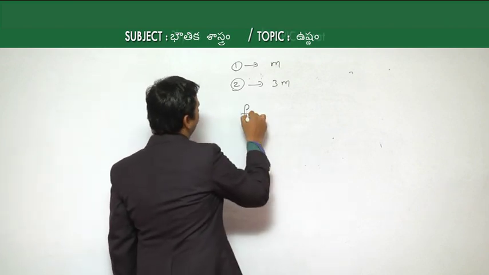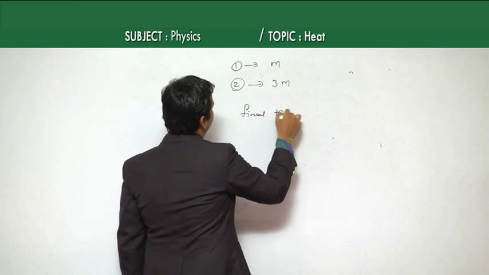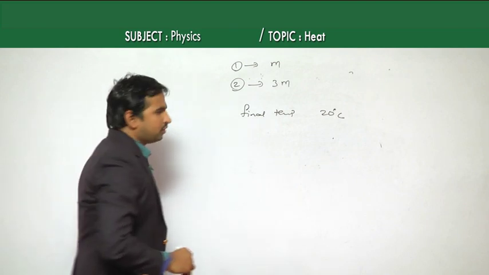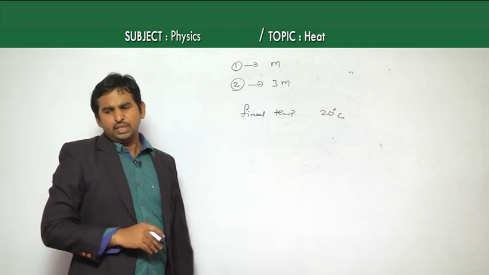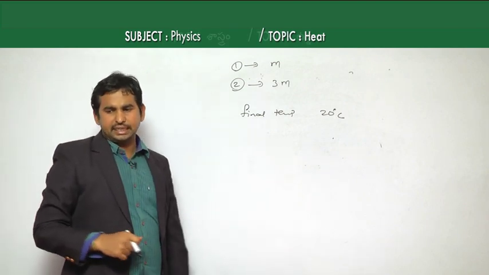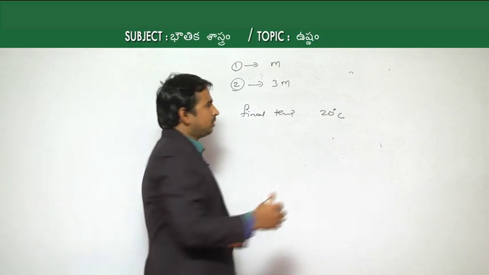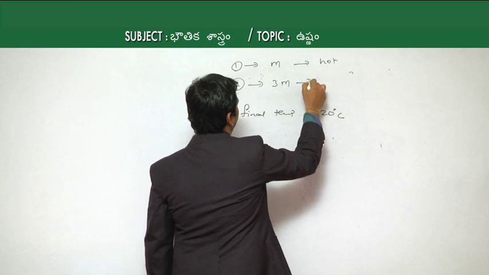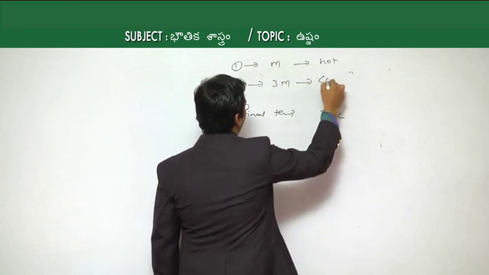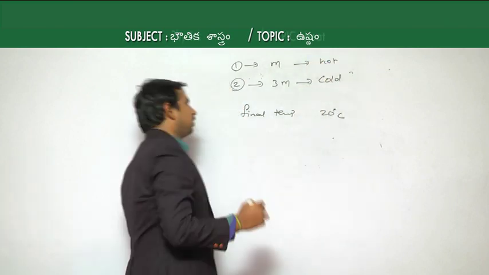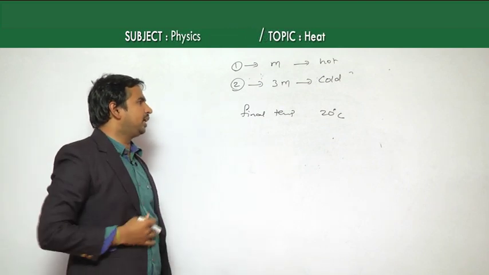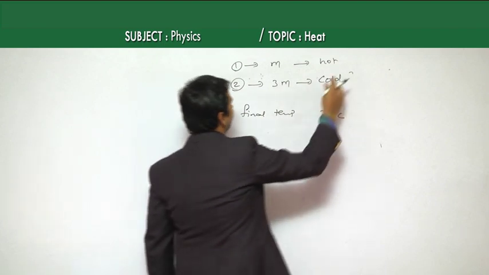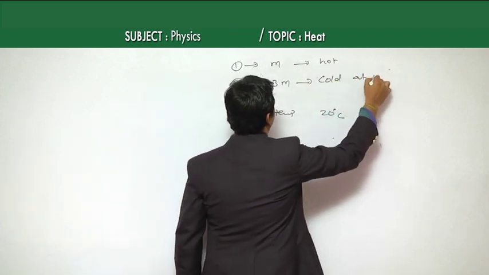Some hot water is mixed with the cold water at 10 degrees Celsius; we do not know the temperature of the hot water.